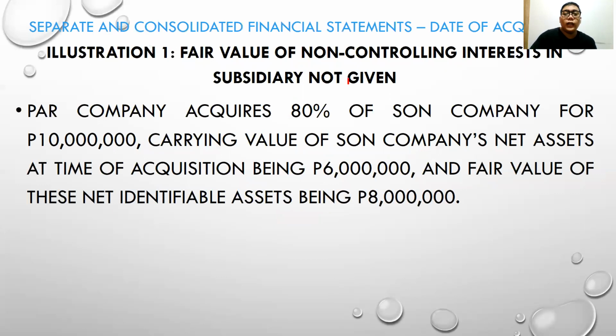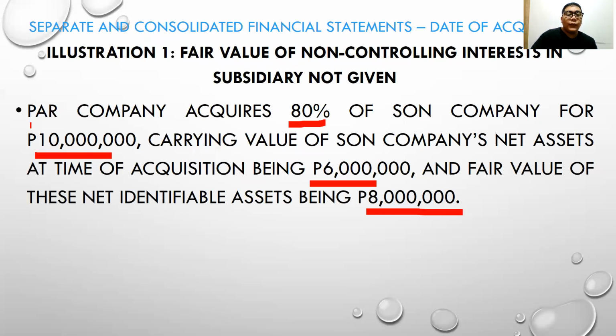The fair value of the non-controlling interest in a subsidiary is not given. So let's start. Par Company acquires 80% of Sun Company for 10 million pesos. The carrying value of Sun Company's net assets at the time of acquisition is 6 million and the fair value is 8 million. So there is a difference of 2 million between the fair value and the book value of Sun Company.